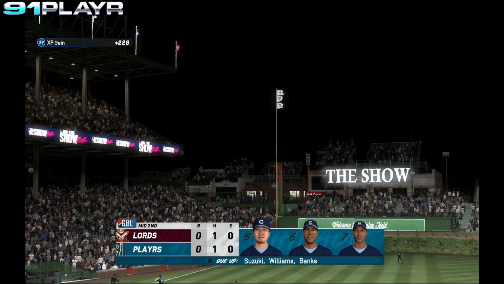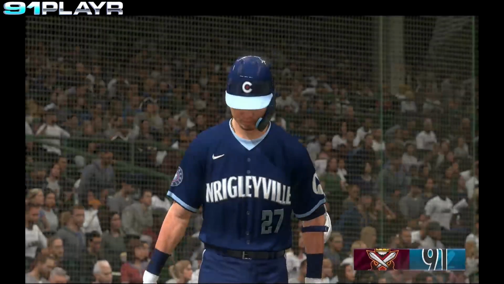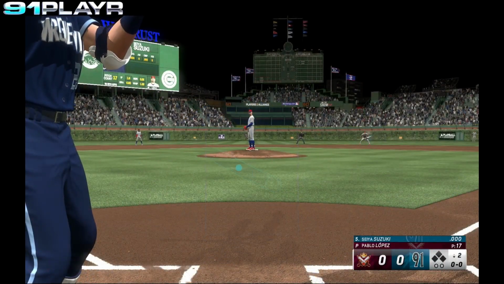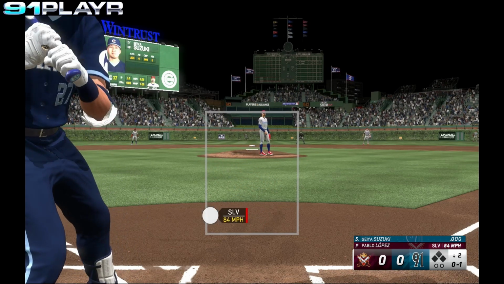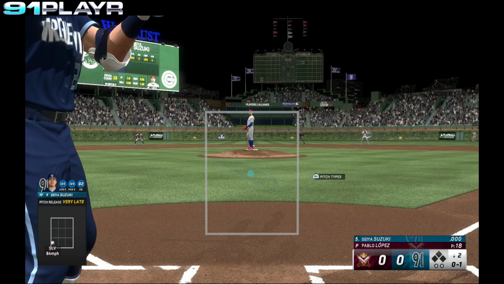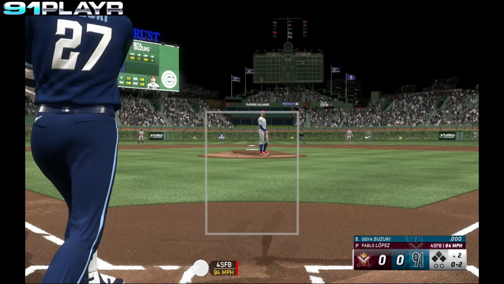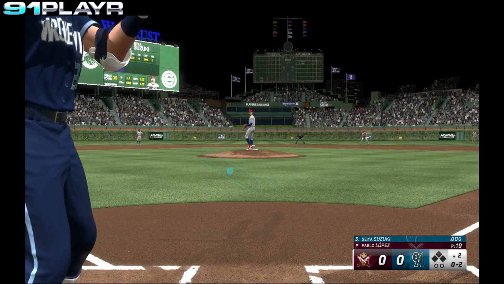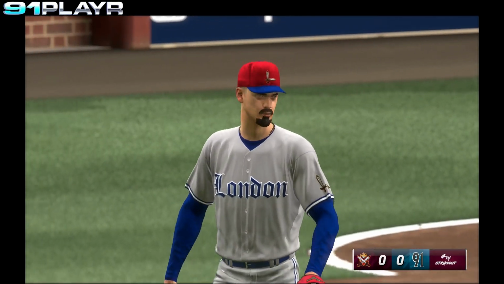Suzuki, Williams, and Banks coming up for the Cubs. Seiya Suzuki steps in. Pablo Lopez still on the mound for the Lords. It's a strike. 0-1's the count. Swing and a miss from Suzuki. Quickly 0-2. Swing and a miss. Down on strikes goes Suzuki.